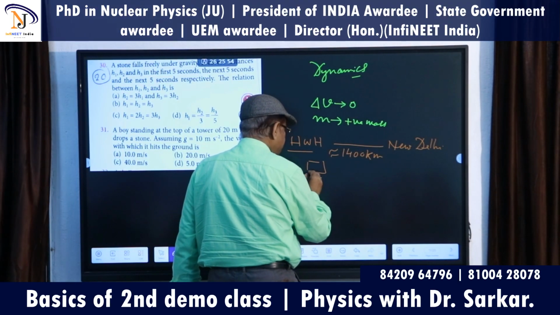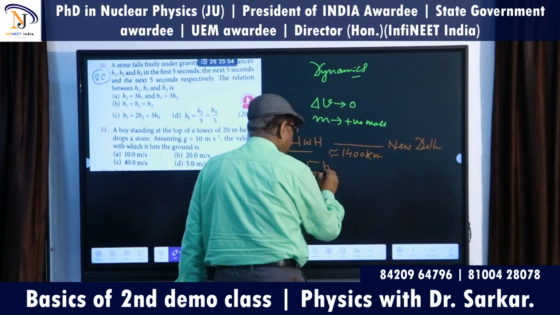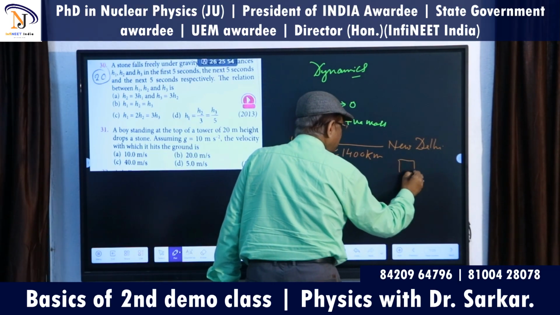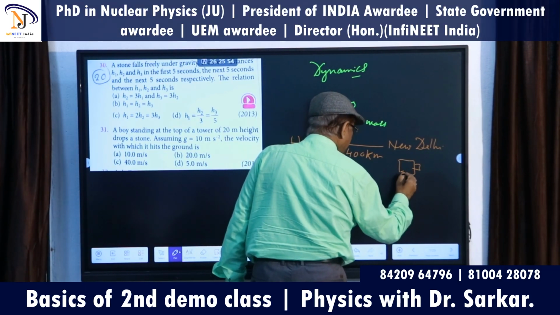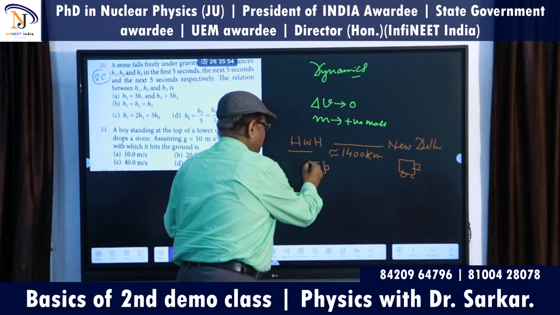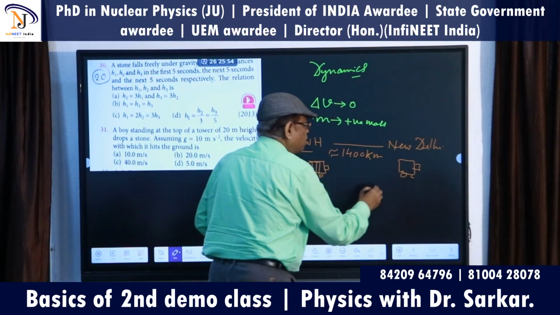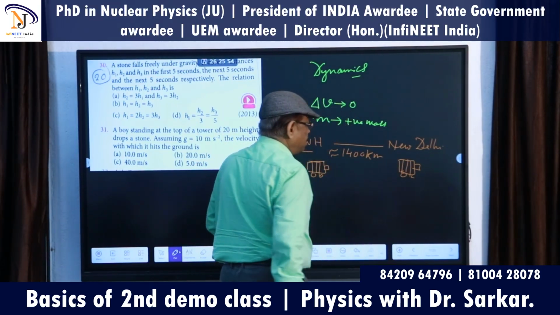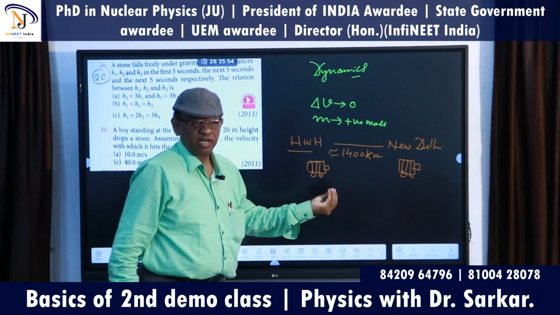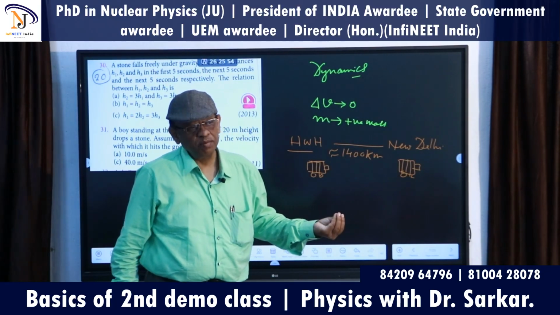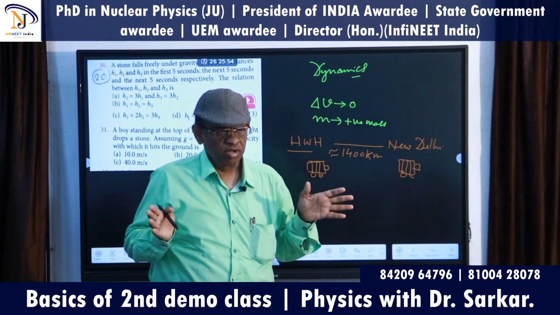If a train runs from here and reaches here, it has a certain volume, no? I have drawn a single one, but multiple compartments are there. Then this is a particle. That is also the concept of a particle. Do you follow me or not?